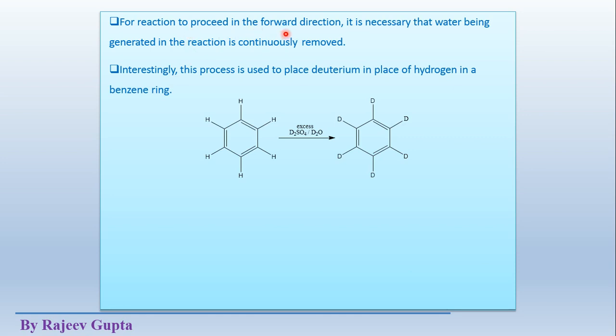For the reaction to proceed in the forward direction, it is necessary that the water being generated in the reaction is continuously removed.